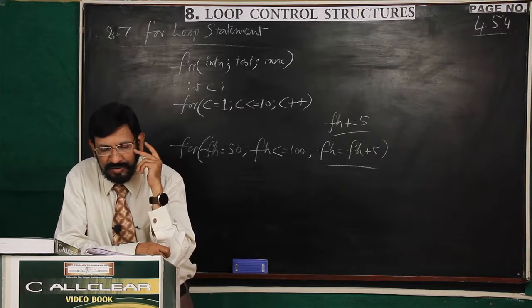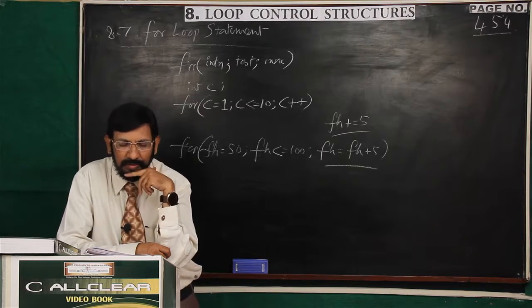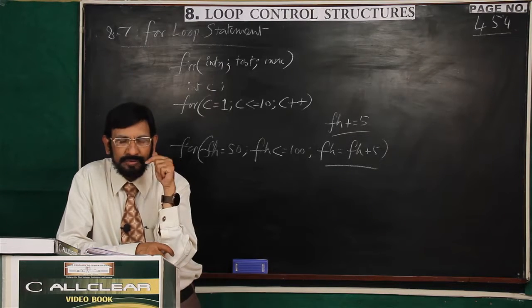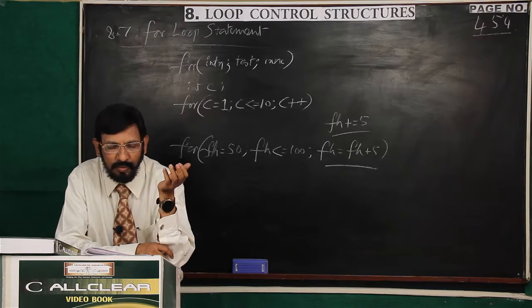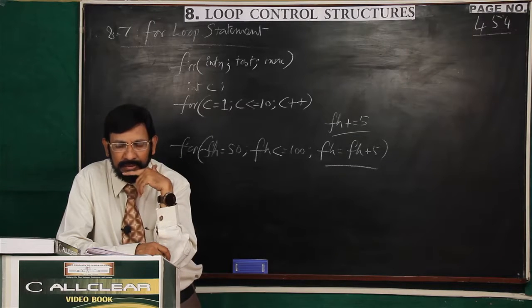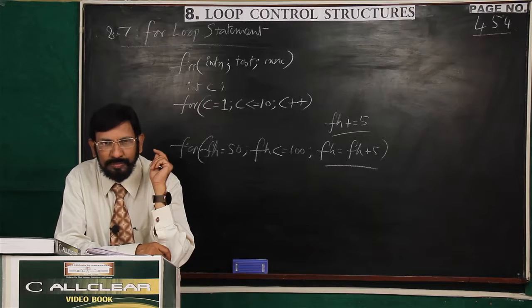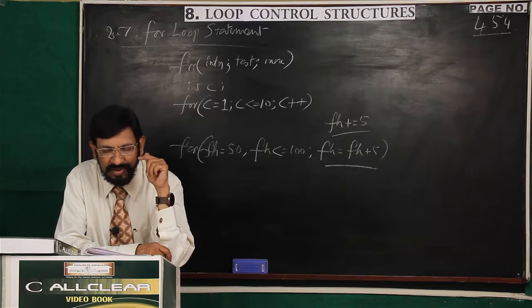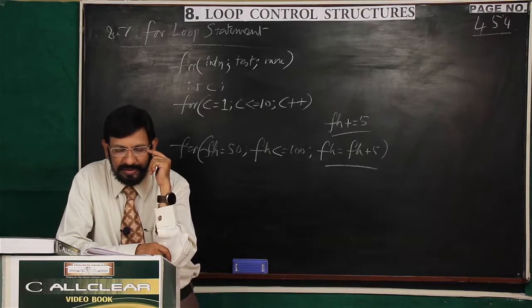C is less than or equal to D, then C++. Now you see, the syntactical issue you have to observe is, initialization we are making outside, because C's value we are reading through a scanf statement. Then D's value also we are reading. That's why first we wrote a semicolon. Thereafter C less than or equal to D. Then C plus plus.